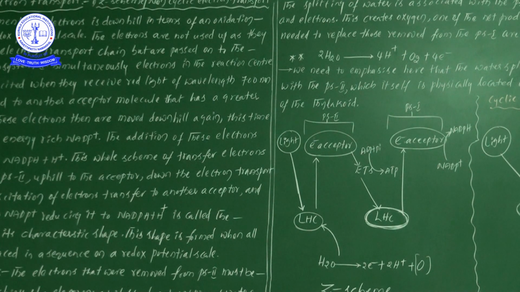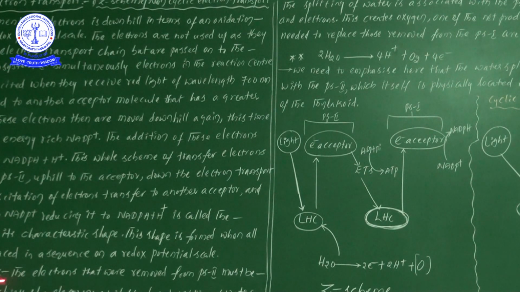That's why it is called the Z scheme, due to its characteristic shape. The shape is formed when all the carriers are placed in a sequence on the redox potential scale. By seeing all the carriers of the electrons, it seems to be a Z flow, or Z-shaped flow of electrons that we are noticing. So that's why this particular flow of electrons we call the Z scheme electron transport.